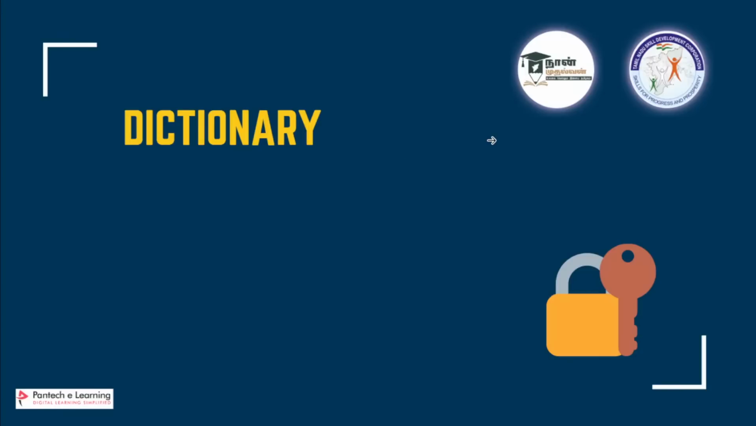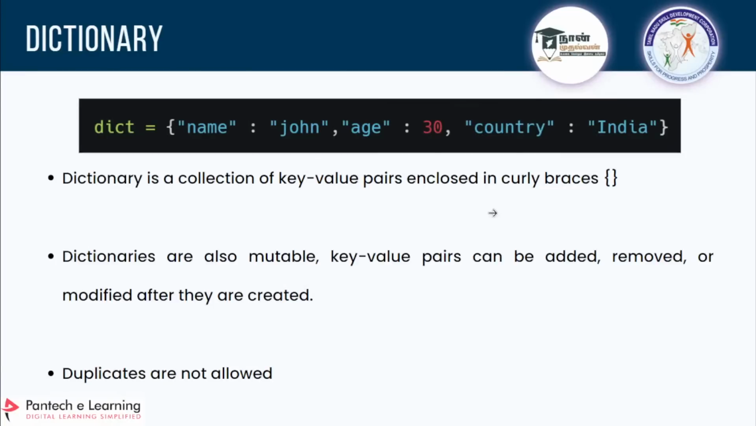So what is a dictionary? We have seen the introduction, right? A dictionary is a collection of key and value pairs enclosed in curly braces.